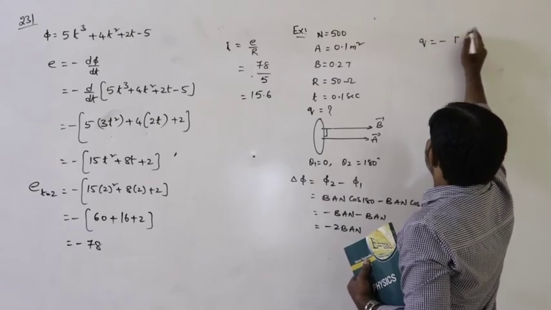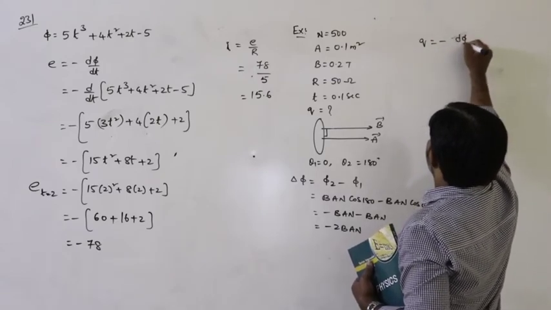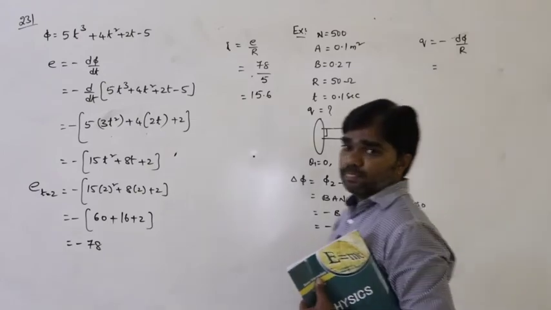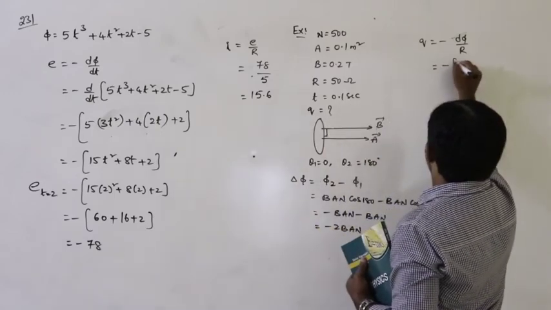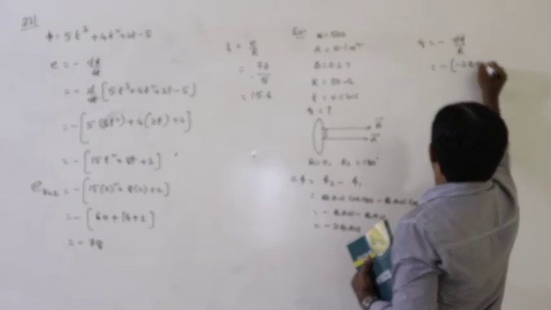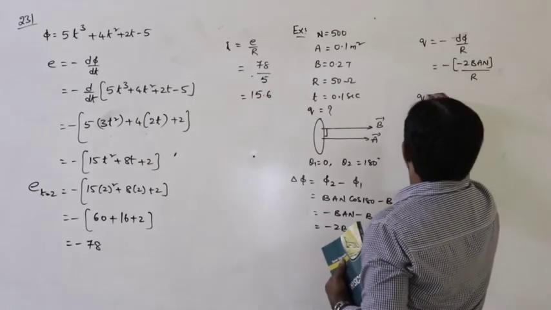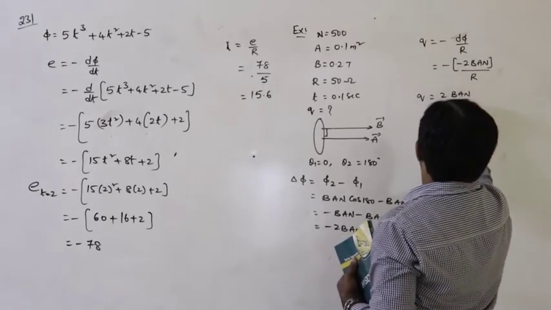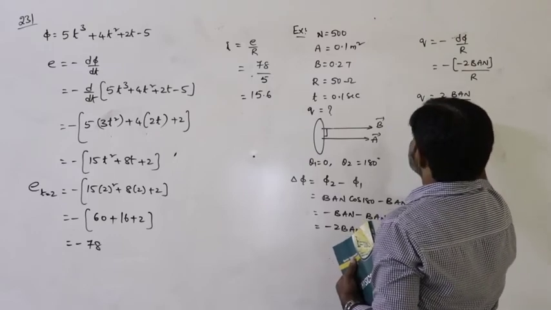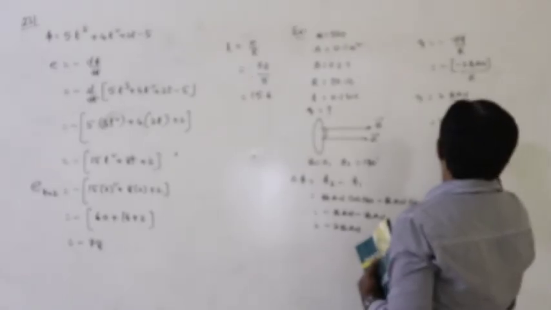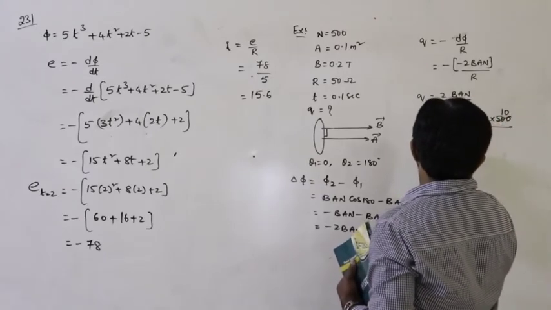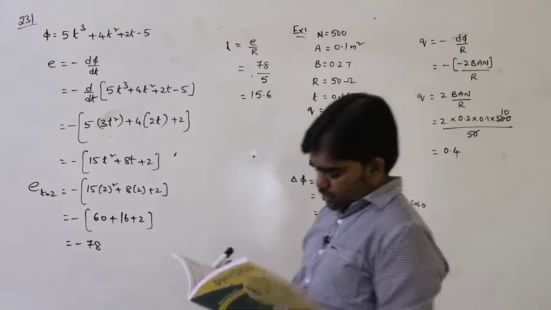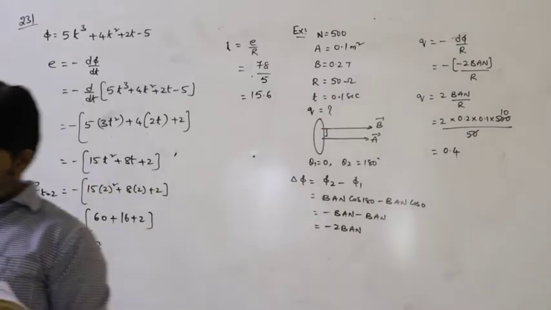Now we have to calculate induced charge. Q is equal to minus delta phi by R. It is independent of time. The amount of charge induced is independent of time. So minus of minus 2 BAN divided by R. So Q is equal to 2 BAN divided by R. 2 into B is 0.2, area is 0.1, number of turns 500, divided by 50. So 50 tens are 10 into 0.1, 2 into 2, that is 0.4. The charge is 0.4 coulombs.